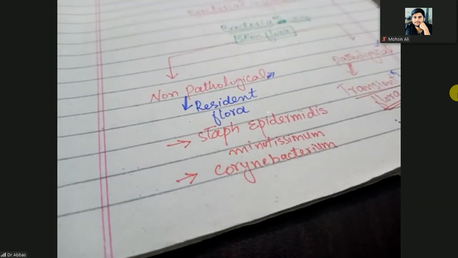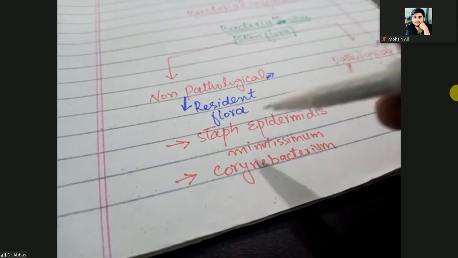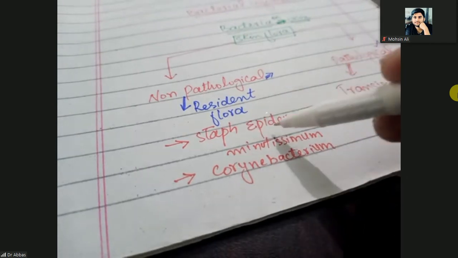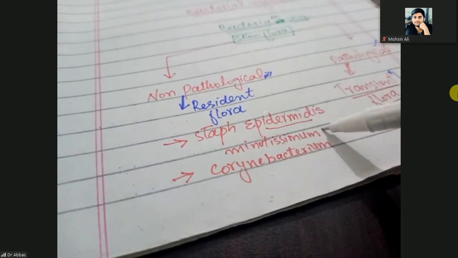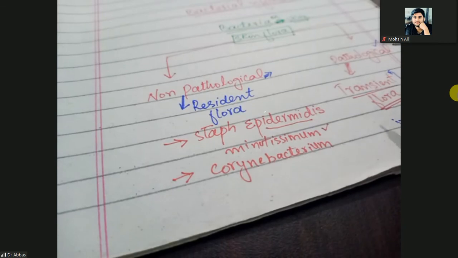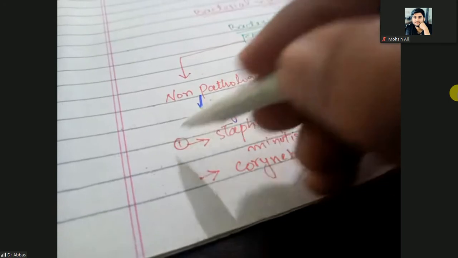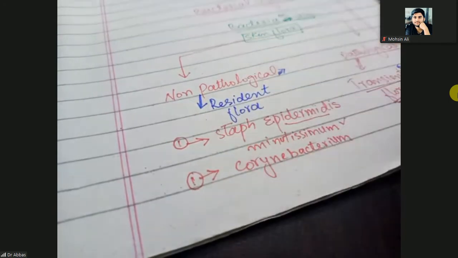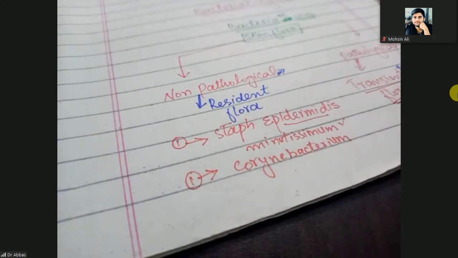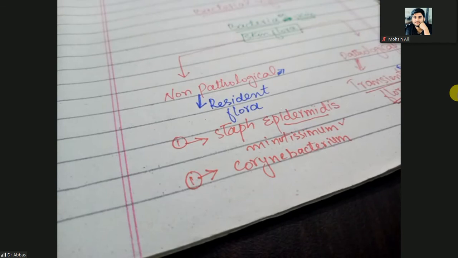Keep in mind, resident flora examples are Staphylococcus epidermidis, Malassezia, and Corynebacterium. So these are the resident non-pathological skin flora. They will not cause any disease.